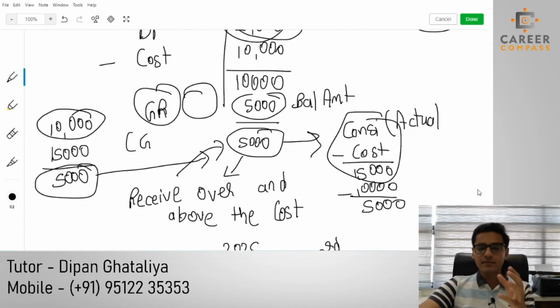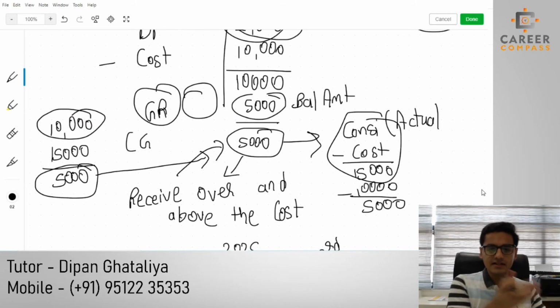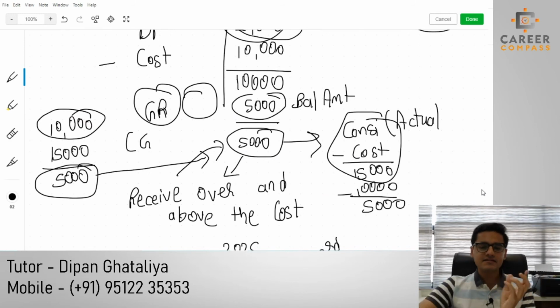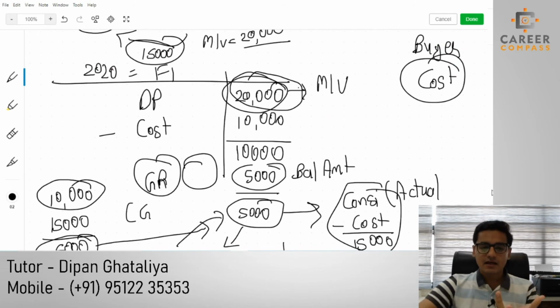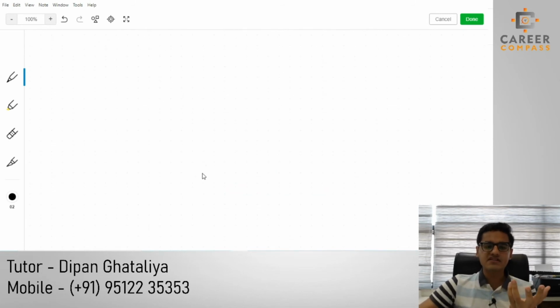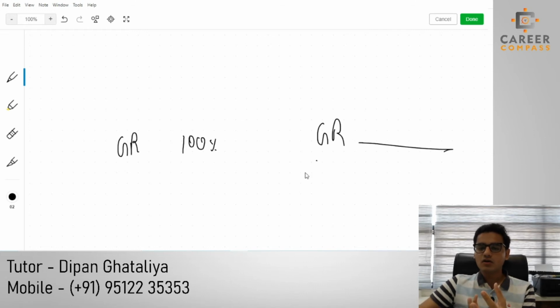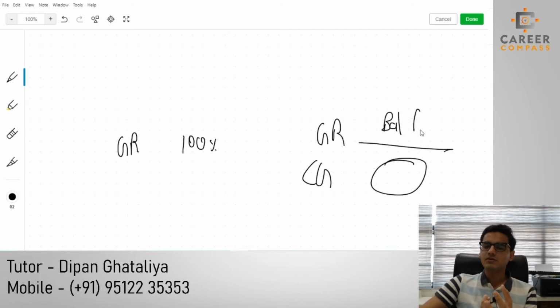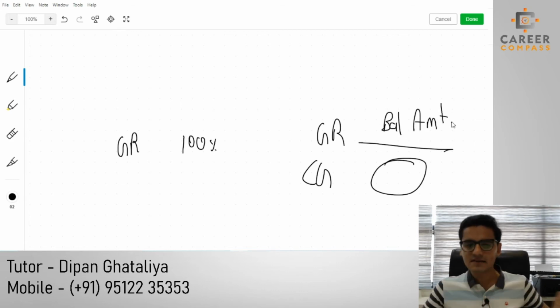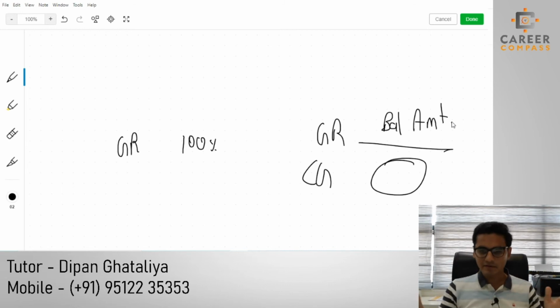Now, students, the proforma is common whether it's a free gift or a sale at undervalue. There is just a slight difference in how much gift relief you will receive. If it's a free gift, then 100% gift relief will be allowed, and if it's a sale at undervalue, then gift relief will depend on the chargeable gain you are writing over here. Gift relief will be the balancing amount. Otherwise, each and everything is similar in both cases. So the proforma is almost similar, just the gift relief amount will differ, right?